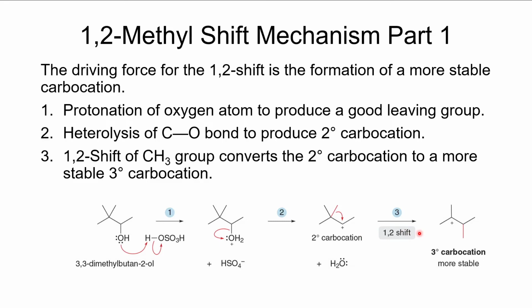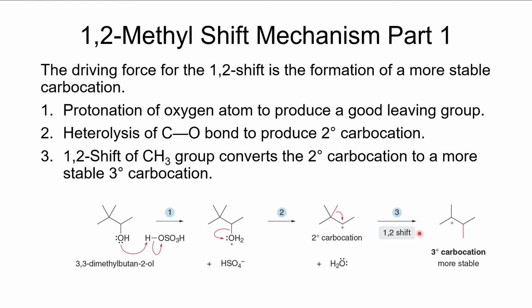So almost always when we have a 1,2 shift, we're going to go from a secondary carbocation to a tertiary carbocation. There are occasions where it's not the case, and that happens when there are some other atoms attached, and we'll discuss those at a later point. But for now, we will just say typically it's a secondary carbocation going to a tertiary carbocation.